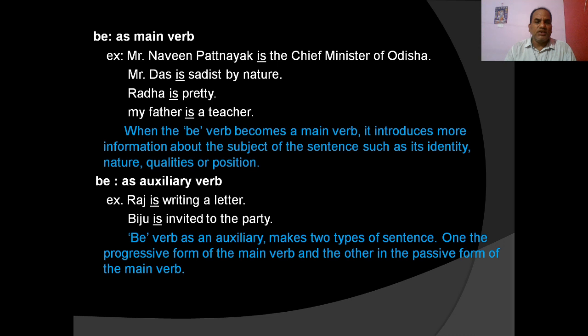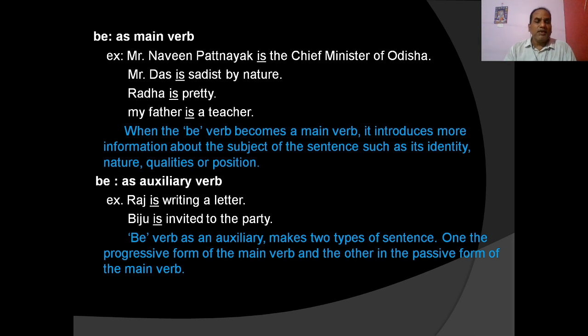My father is a teacher. You see, in Mr. Navin Patnaik is the Chief Minister of India, is is not the auxiliary, it is the main verb. So when the be verb becomes a main verb, it introduces more information about the subject of the sentence, such as its identity, nature, qualities, or position.